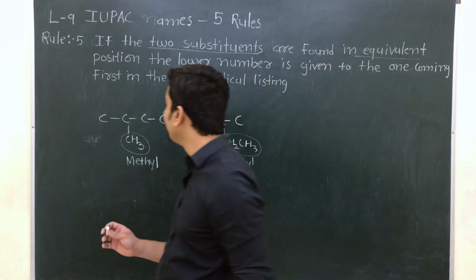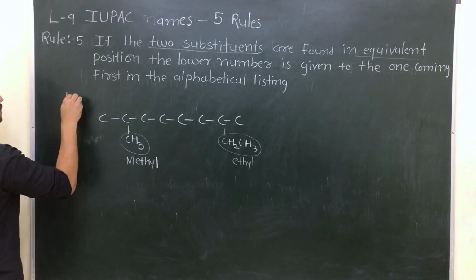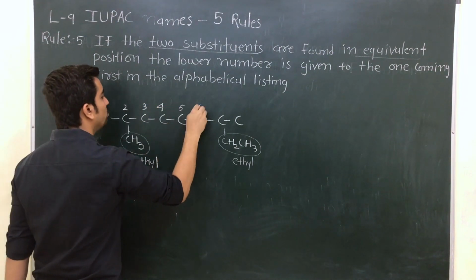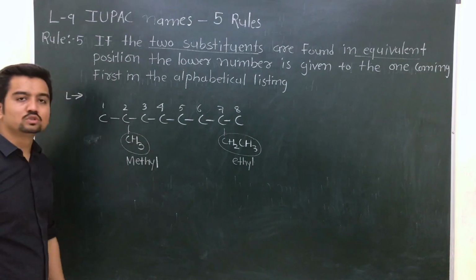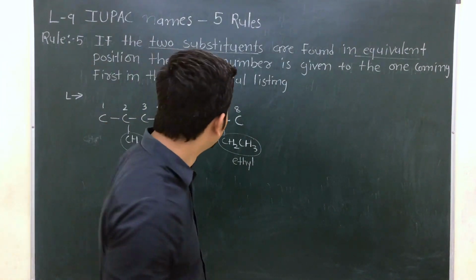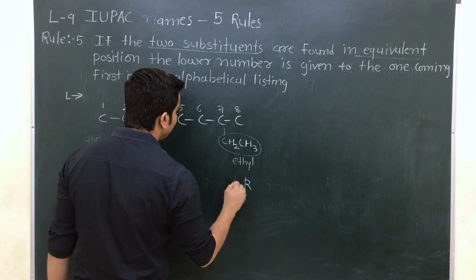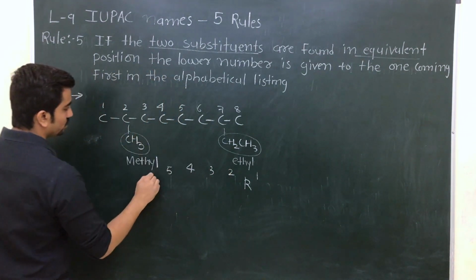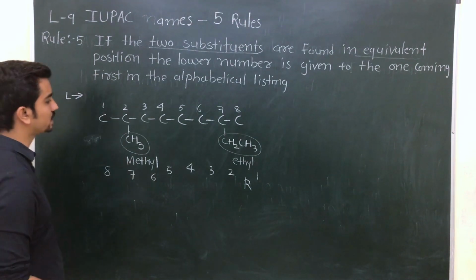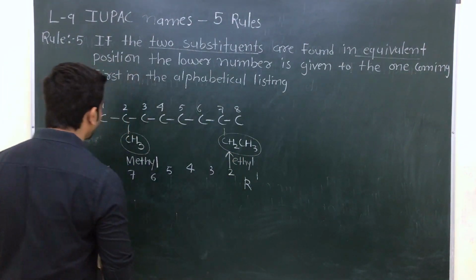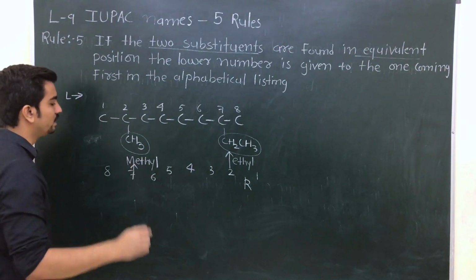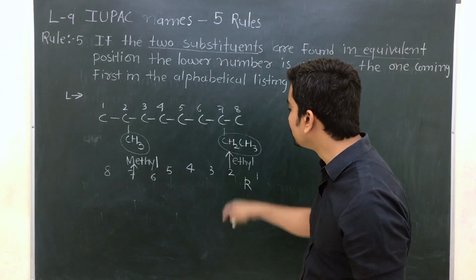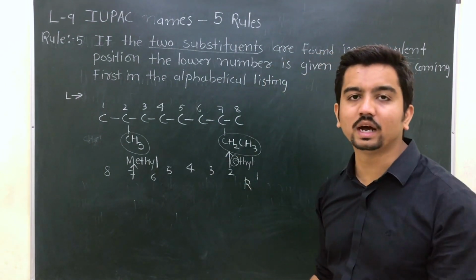Now suppose we give the number from the left hand side: 1, 2, 3, 4, 5, 6, 7 and 8. Clear? So number 7 is allotted to the ethyl group. But if you give it from the right hand side, then 1, 2, 3, 4, 5, 6, 7 and 8. In this case, your ethyl will get rank 2 and your methyl will get rank 7, which is true according to the rules. Clear? Because ethyl, E, came first in the alphabet.